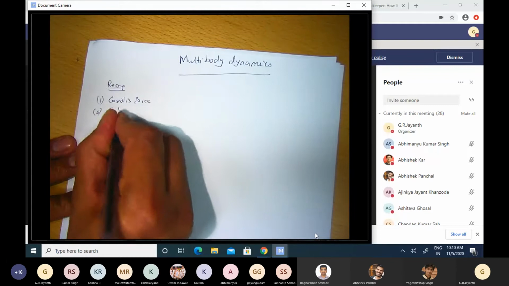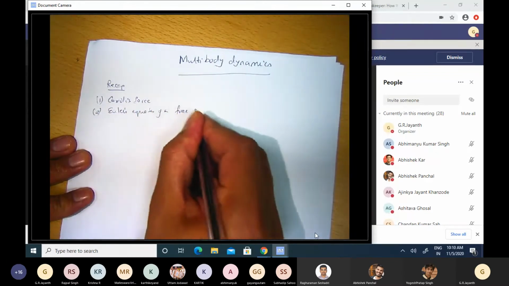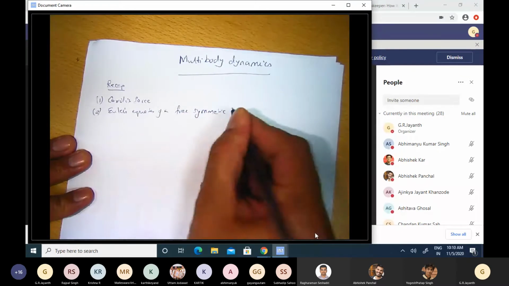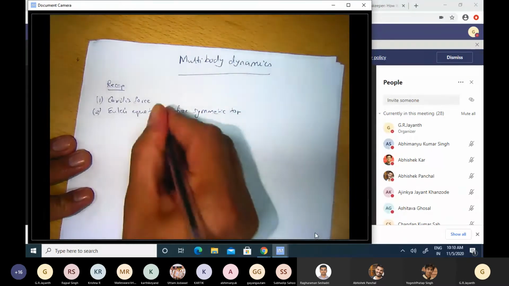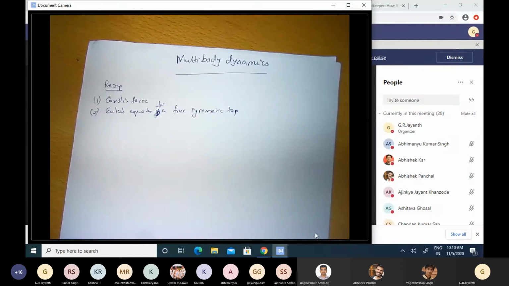Euler's equations for a free symmetric top. So we wrote that down and showed that in general, if the top is cylindrically symmetric, then there is a component that results in wobbling motion, and then there is a component that results in spinning motion. The wobbling motion, we gave it a special name. We called it precession of the top, and the spinning motion, of course, continued to be called a spin.